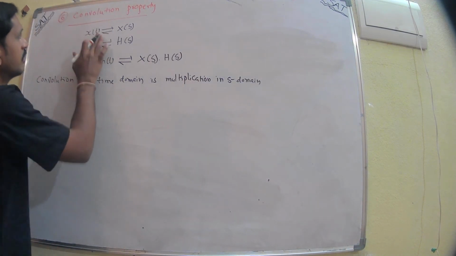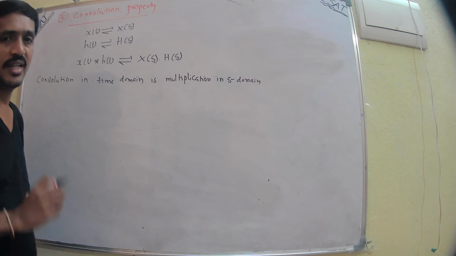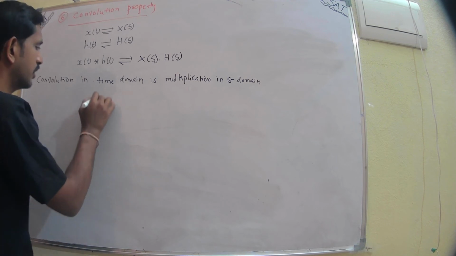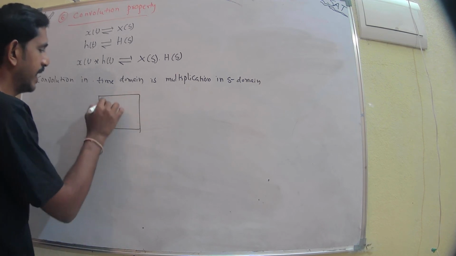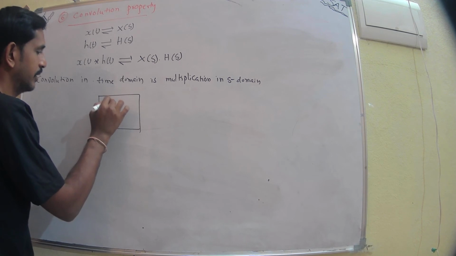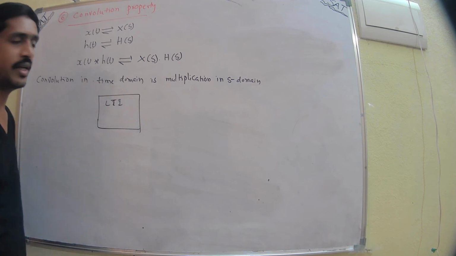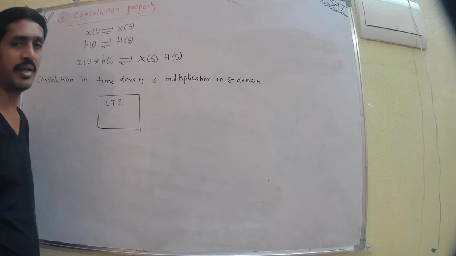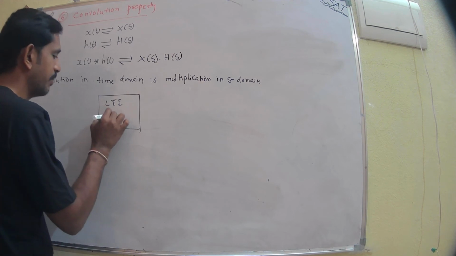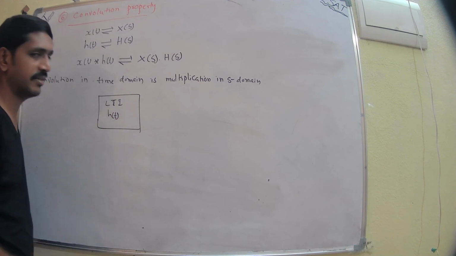To understand this property, I can take a simple example. This is the system, and that system is an LTI system. The LTI system has a response, the impulse response, h of t.